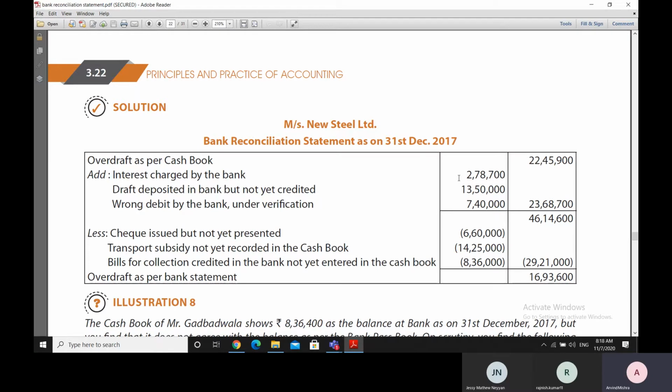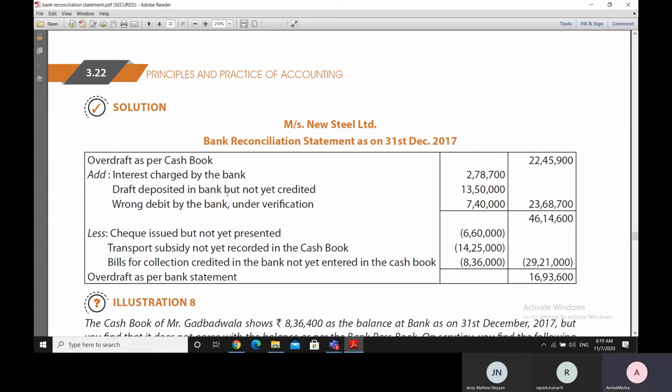So since cash book balance is more than the bank statement, if we are moving from cash book balance towards the bank statement balance and cash book balance is more, then we will have to reduce this amount of 2,78,700. But since it is an overdraft, we'll add it. So that is why we are adding this amount here.